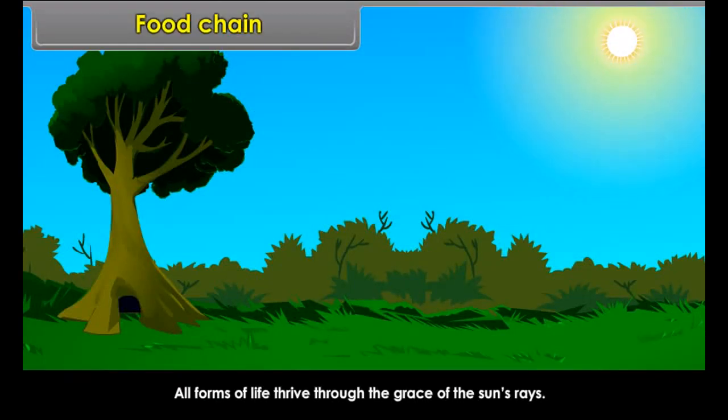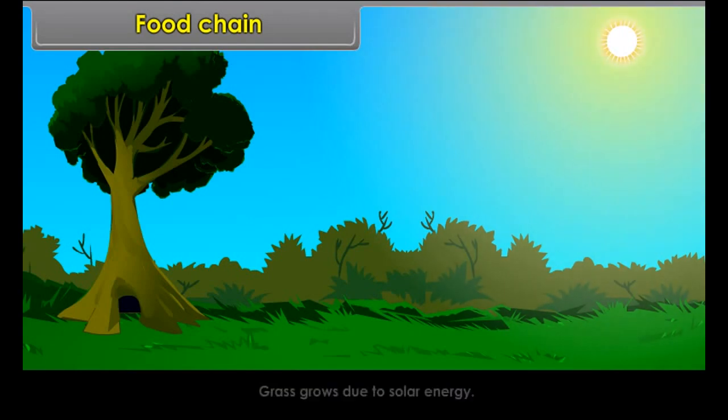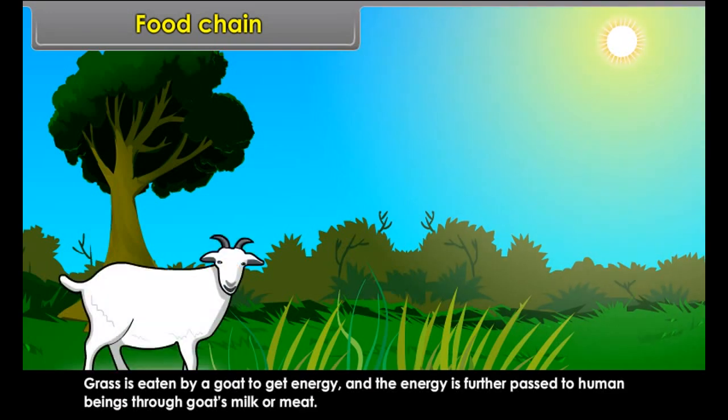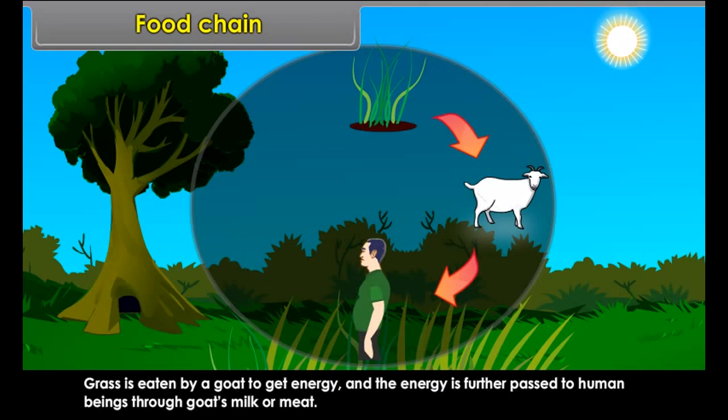All forms of life thrive through the grace of the sun's rays. Grass grows due to solar energy. Grass is eaten by a goat to get energy, and the energy is further passed to human beings through goat's milk or meat.